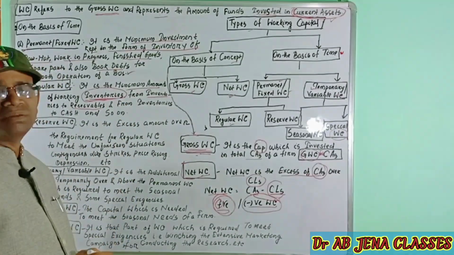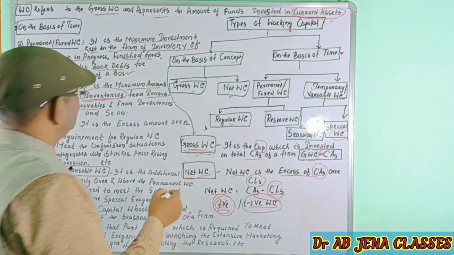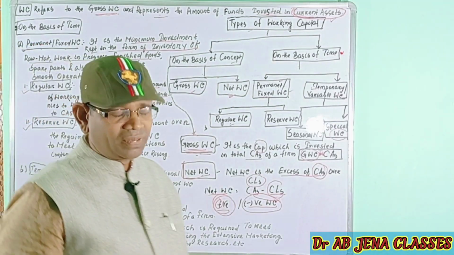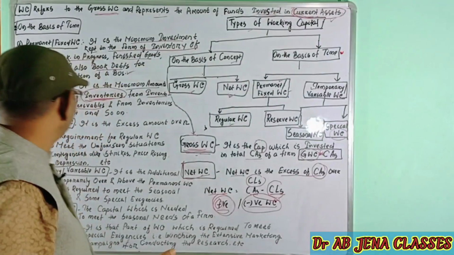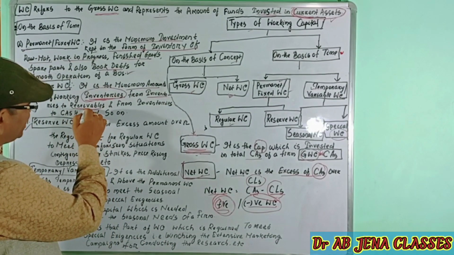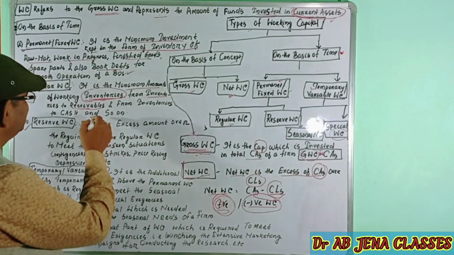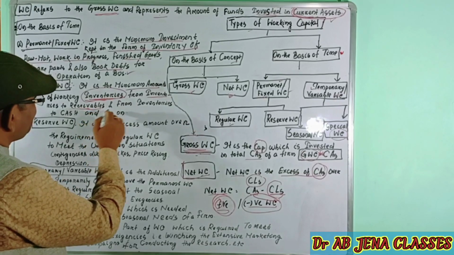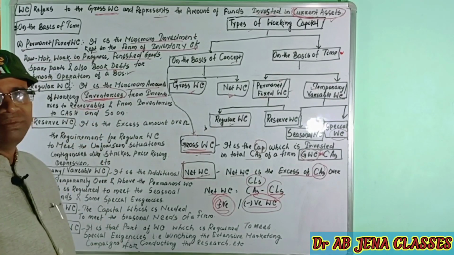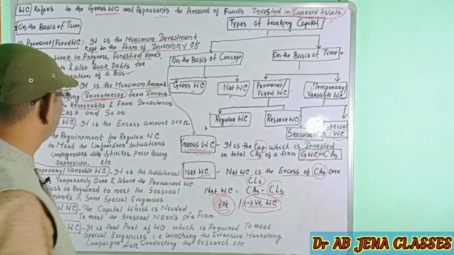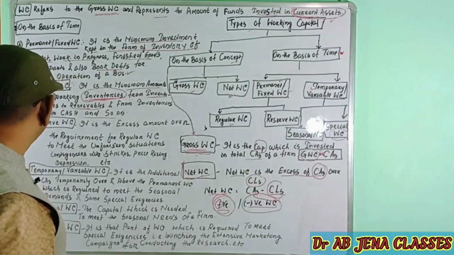The raw materials will be converted into the final product. Then the final product will be sold to the customers. A firm may sell the final product in cash or on credit. If it's on credit, then the firm has to receive the account receivables from the sundry debtors. Then the receivables will be converted into cash. Again, the cash will be used to purchase the raw material for the production process. So that's why regular working capital is a must for the business organization or a firm.